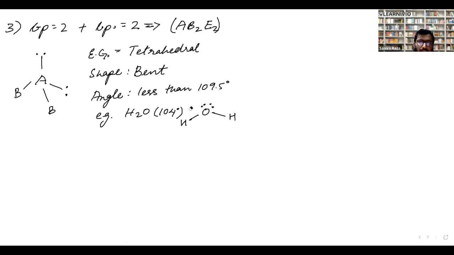Some books write it 104.5. Check your NCERT, what they have written. I guess in NCERT they have written 105 degrees, which is the older data. Okay, 104.5 degrees for H2O.